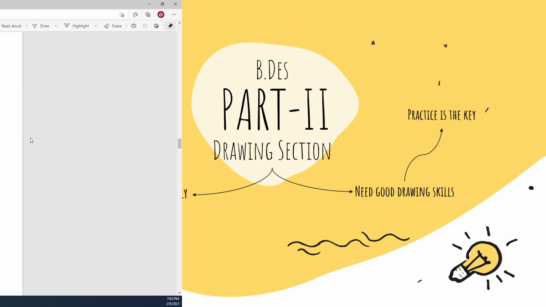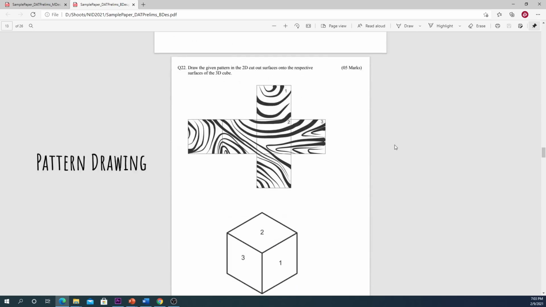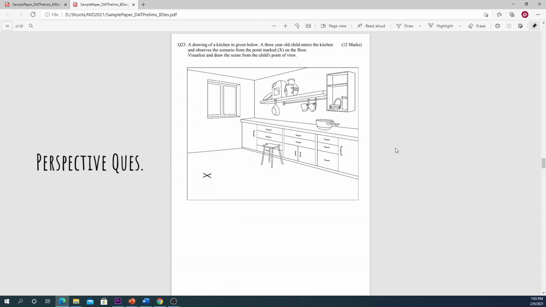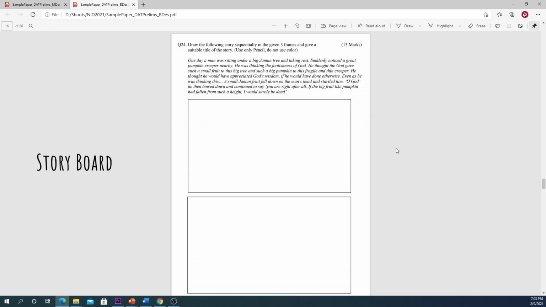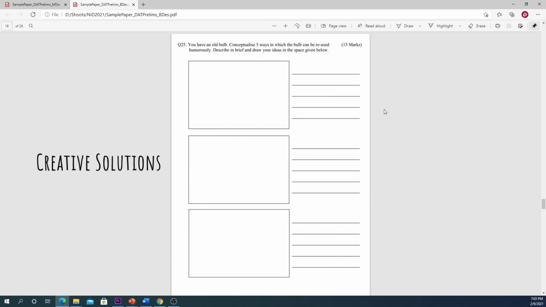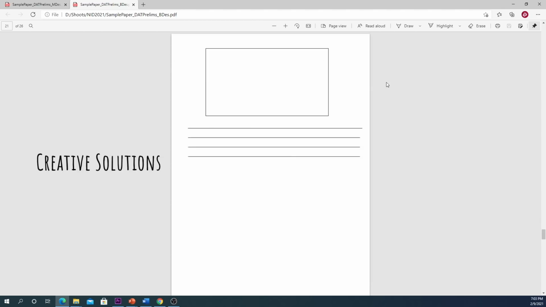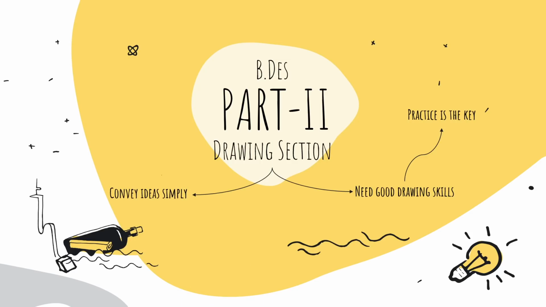For example, last year questions were on pattern drawing first, then drawing a room from different perspectives, then a question on storyboard, then 2 questions on creative solution, for example a bulb and a tree, and last a question on poster making. If we look at the types of questions asked, they are not demanding any artist-level drawing or sketching. They are looking for only simple line drawing that can convey the idea.